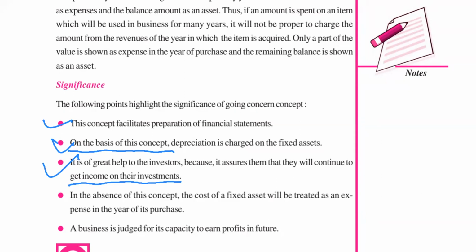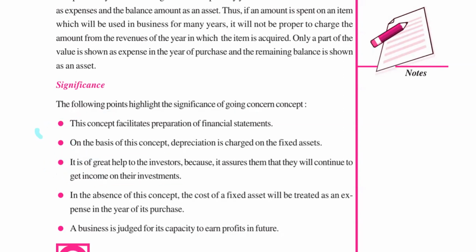Why? Because you are considering that your business will run for a long period of time, and accordingly you are providing depreciation, accordingly you are preparing your profit and loss account, accordingly you are preparing your financial statements. So investors also get an assurance that yes, this business will run for a long period of time, and we will get regular income on our investment. Whatever money we have paid, we will get income on that money regularly. Okay, because this business will run for a long period of time.